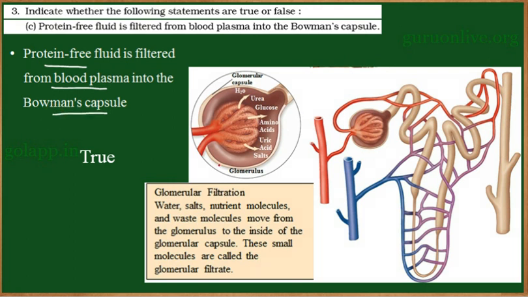So here is the structure of the nephron. The capillaries of the blood vessels are called glomerular capillaries, and here there are many slits and this membrane is very thin.